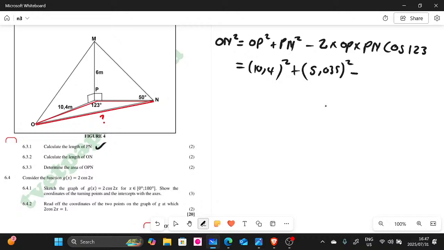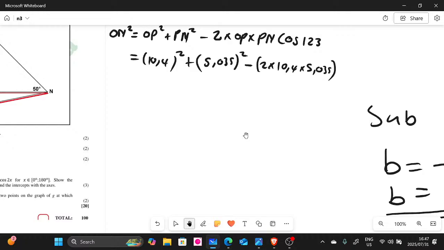And then we minus, and then we multiply by 2, multiply by 10,4, multiply by 5,035, right? Okay, let's create more space, guys. Let me just erase what is appearing there.